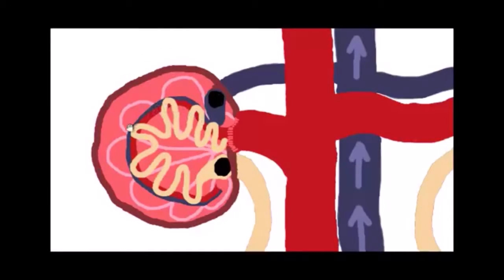So the circulating blood, instead of hitting this filter once every 10 minutes, will go through and hit that filter 3 to 4 times in 10 minutes. So we're increasing the number of times that it flows past this filter here. And so that will increase the amount of filtration.